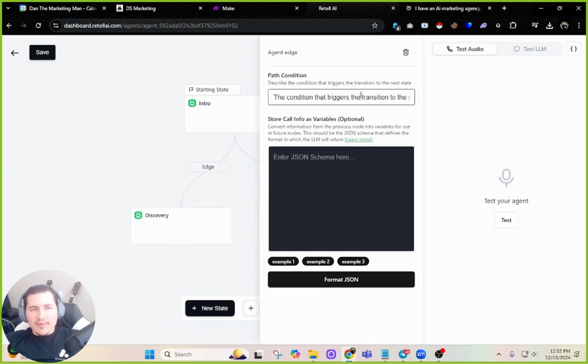And then once we go back here, we're going to put a line this way. And the path is going to be the condition that triggers the transition to the next state. So we'll say if the user says they never filled out a form or booked an appointment. That's it. And then we'll save it. And then we'll copy that. And then I'll go to this side and I'll say the user confirms they filled out a form or booked an appointment. And then I'll save that. So let me just go back to make sure that was saved.